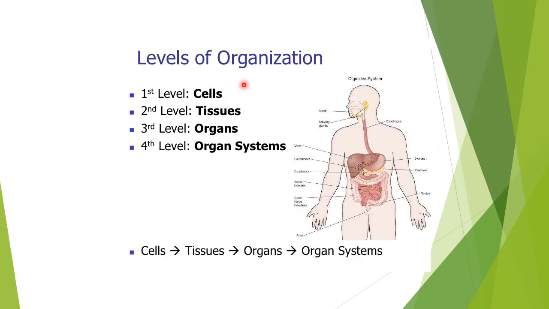Levels of organization, again: the first one is the cells, then tissues, then organs and organ system. So here also cells, tissues, organs and organ system. Repeat after me. First is the cell, tissues, organs, organ system. You need to remember this series. First is the cell, the smallest unit. All cells join together to form tissues. All tissues join together to form organs. All organs join together to form organ system.